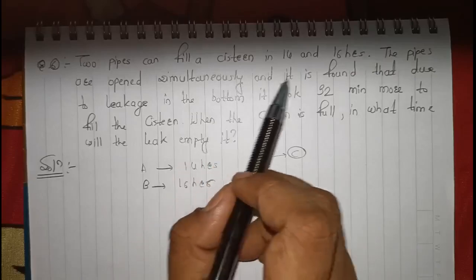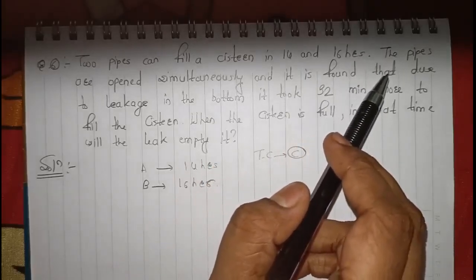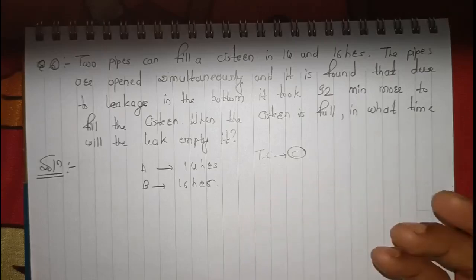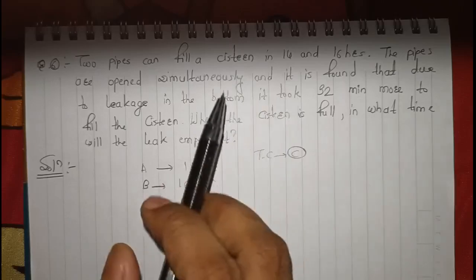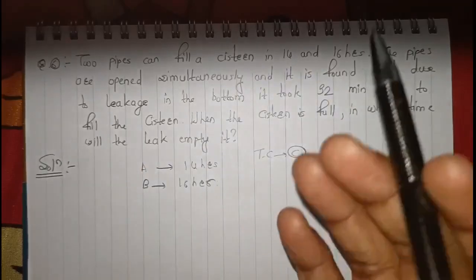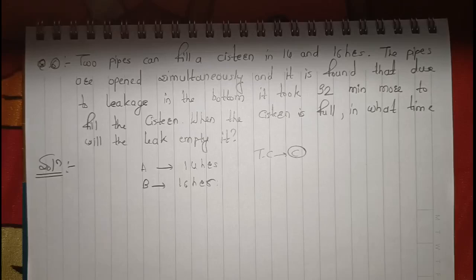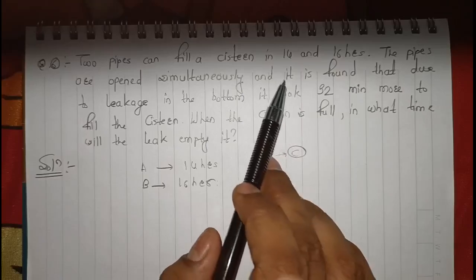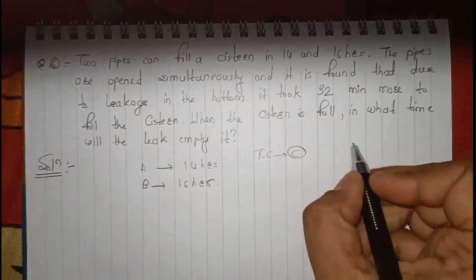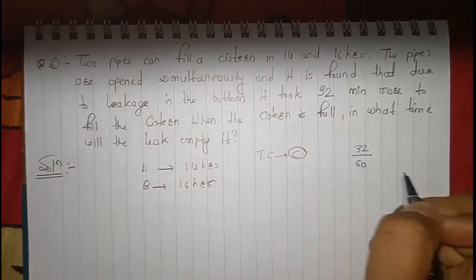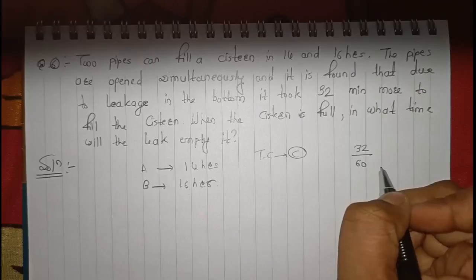Right. And now, due to the leakage, it is taking 32 minutes more. Just to make sure, when you are solving any questions where different units are used, first of all make them the same. As these are hours here, you have to convert this 32 minutes into hours. So 32 minutes upon 60 would be our hours, right?